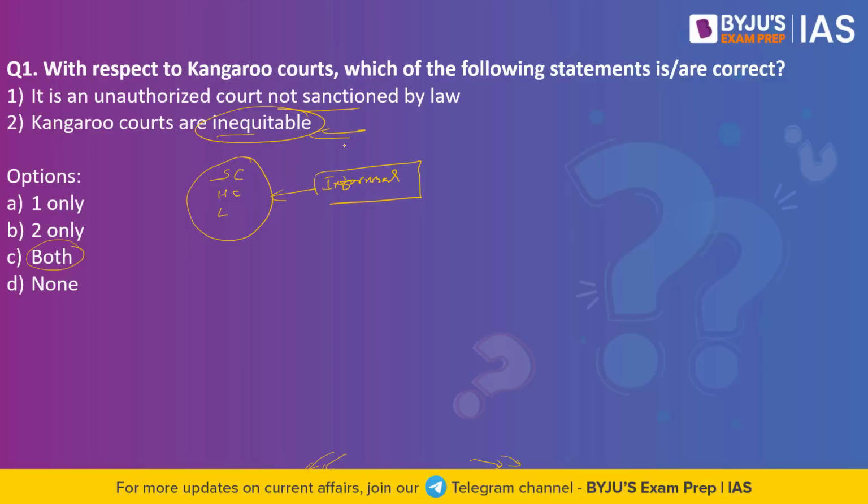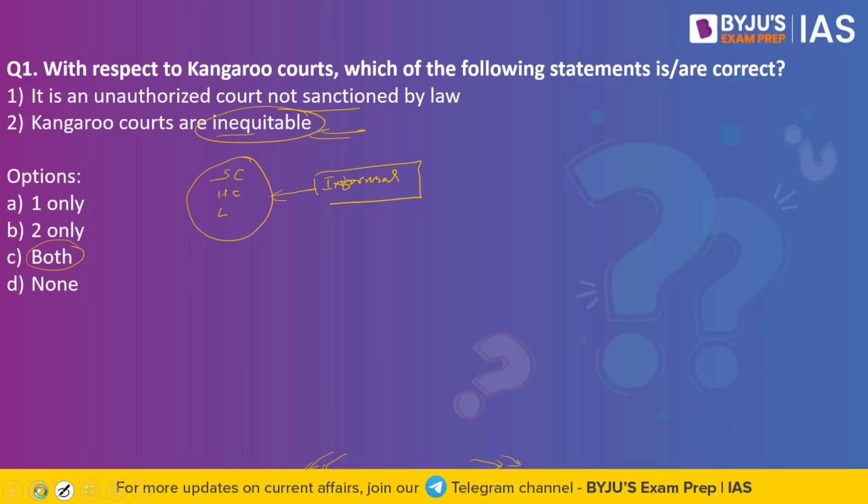So the second statement says Kangaroo courts are inequitable. This statement is right primarily because they do not have the structure, and at the same time there is a lot of bias that might be involved, and some of the judgments passed by the Kangaroo courts are not in line with the principles of law.